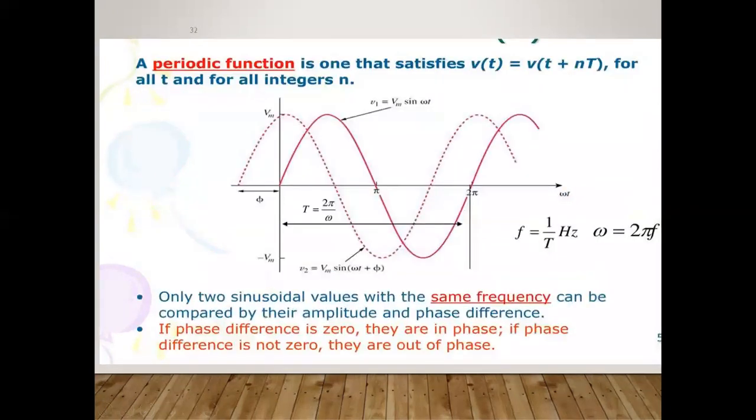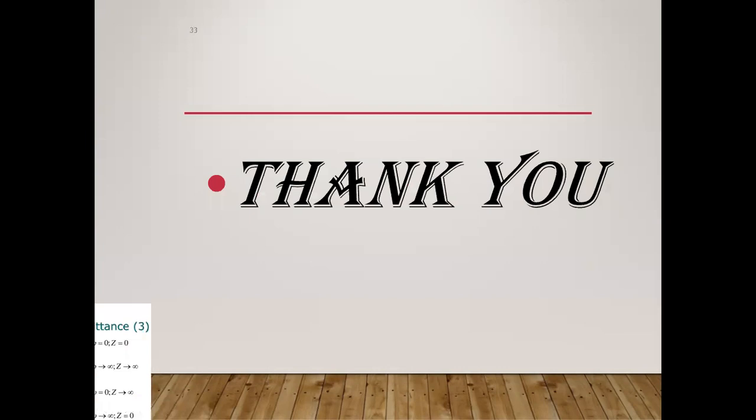See here the periodic function, how you can write it: V of t is equal to V of t plus nT, for n number of periods. We know very well that omega is equal to 2 pi f. And what is f? f is equal to 1 by capital T. So what is capital T? Capital T is equal to 2 pi by omega. Likewise, you can write this expression. For the sinusoidal waveform, leading and lagging case, f is equal to 1 by T and omega is equal to 2 pi f. In this way, you can find the expression and the phasor diagram, and easily find the periodic functions.